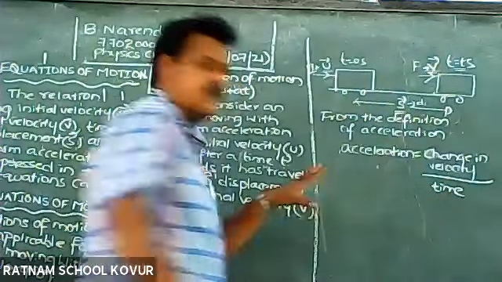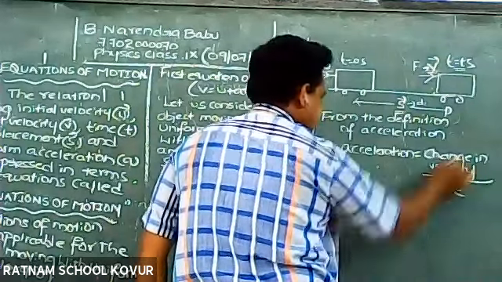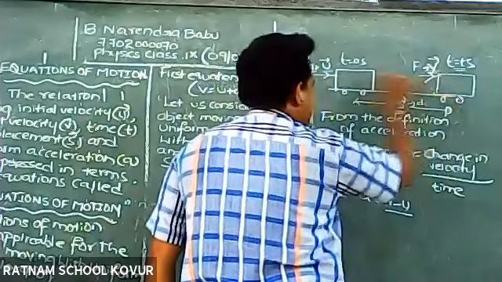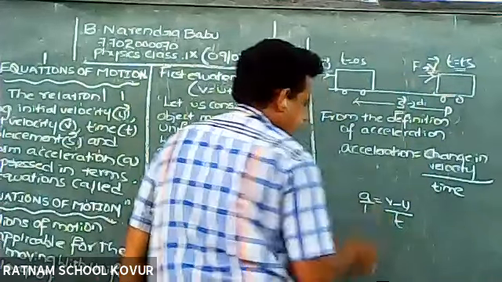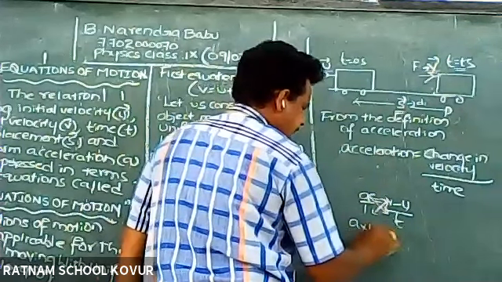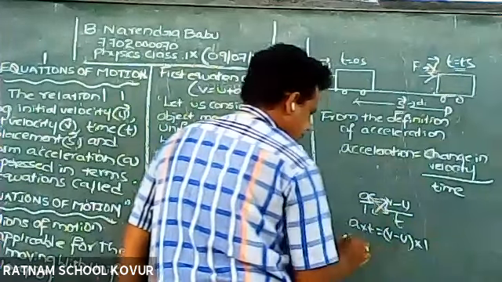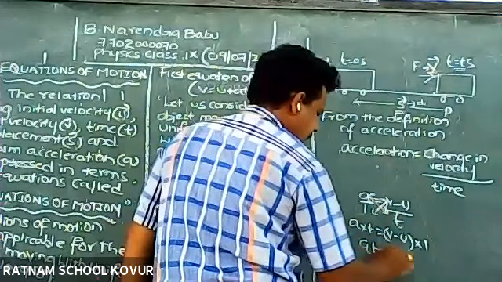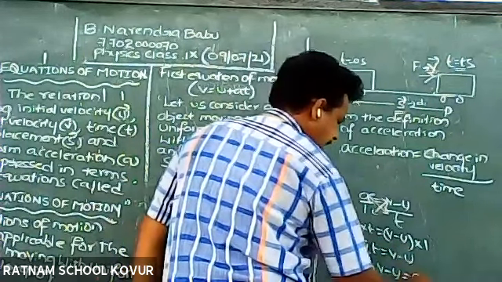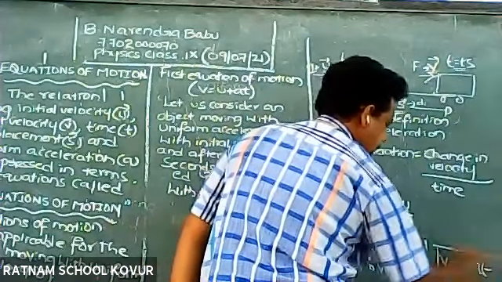Now I will write the formula: acceleration a is equal to change in velocity, meaning final velocity minus initial velocity, divided by the time taken, t. Now I will cross multiply: a into t is equal to v minus u. Therefore, v minus u is equal to at, and v is equal to u plus at. So this is the derivation.